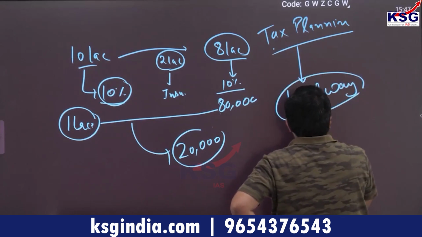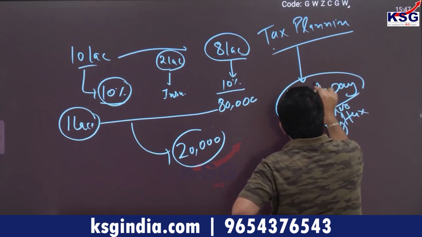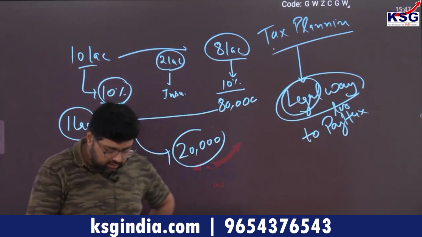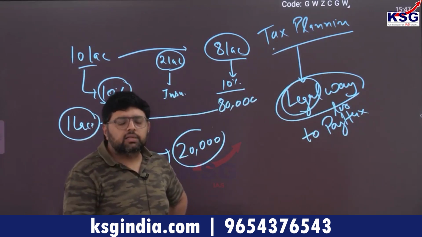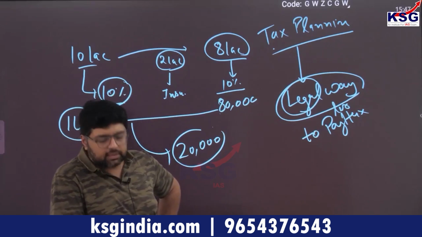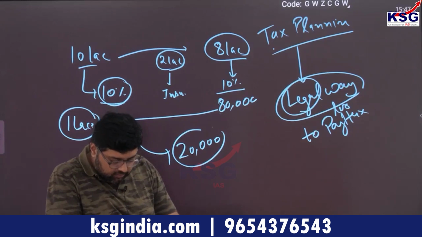It means it is legally allowed by the government that you can pay less tax. Okay, is it clear, everyone? Please tell me.